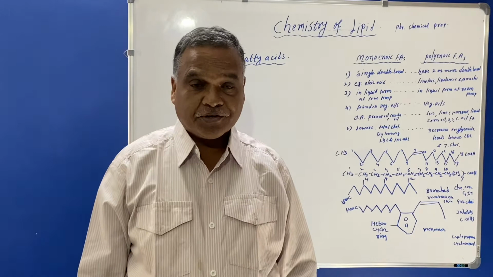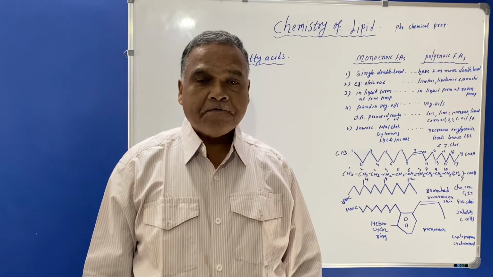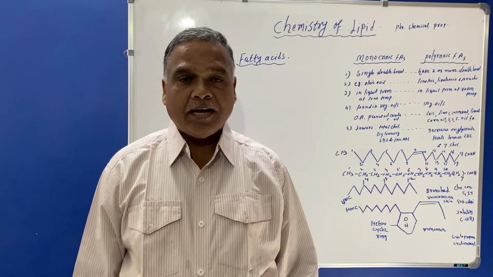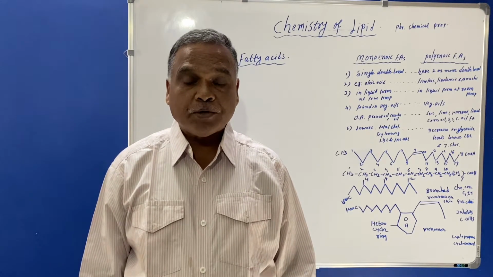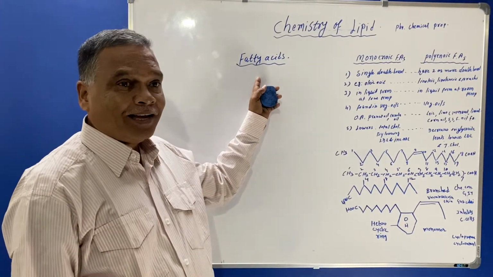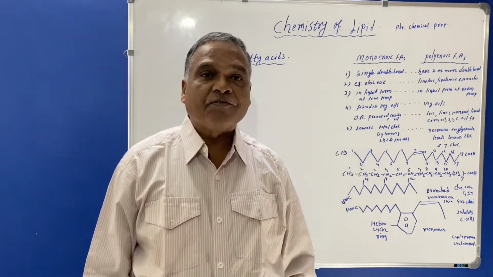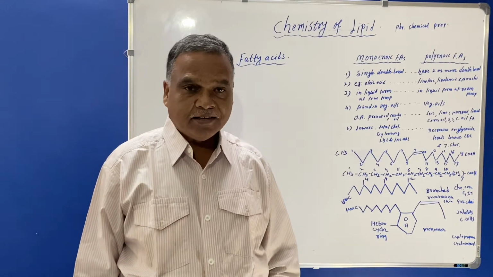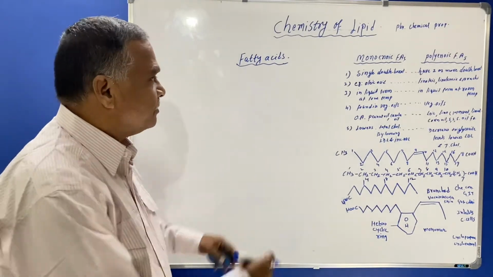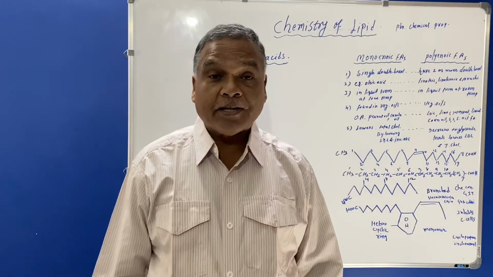What are fatty acids? Fatty acids we get in our body from the digestion of fats. You must know that the chief constituents in our body are carbohydrates, proteins and lipids. So lipids are in relation with fatty acids. Fatty acids we get from the digestion of fats which we eat in the diet. So these fatty acids act as a fuel in our body for energy purposes.